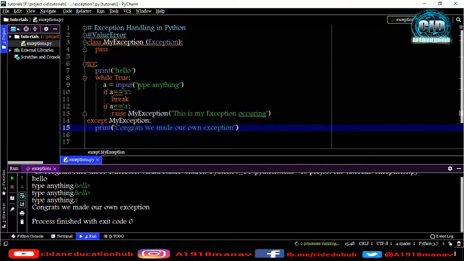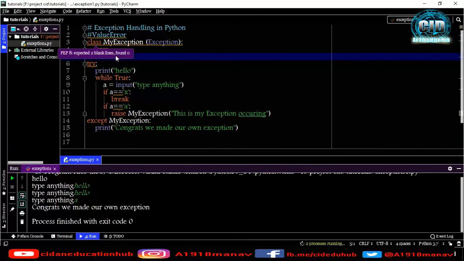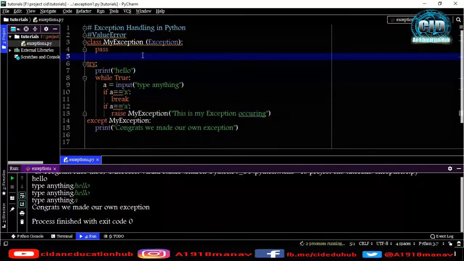You can make many exceptions under a file and include those exceptions in your program, because we can have a large program in our code and that can have many exceptions.